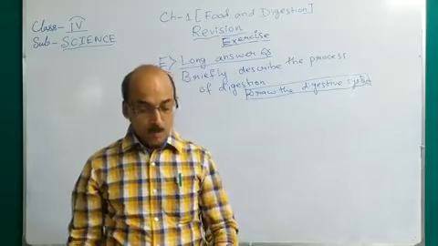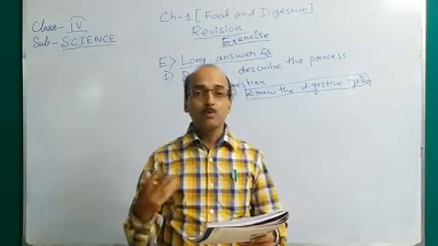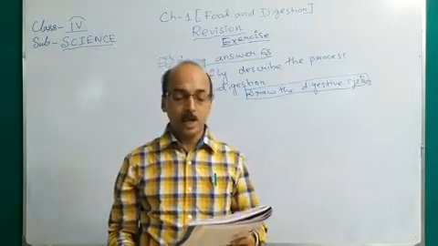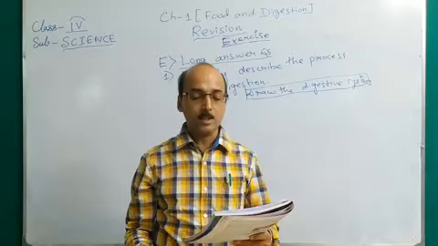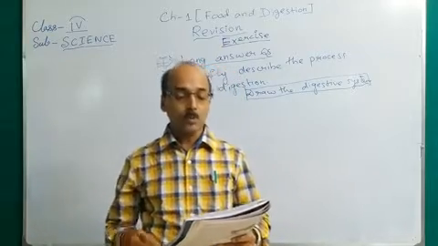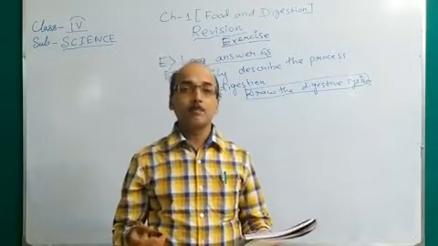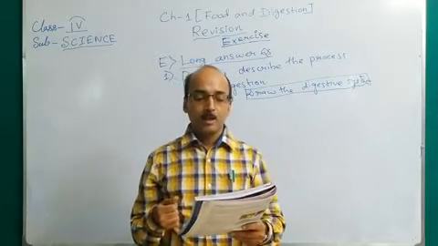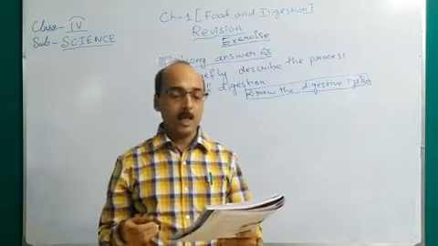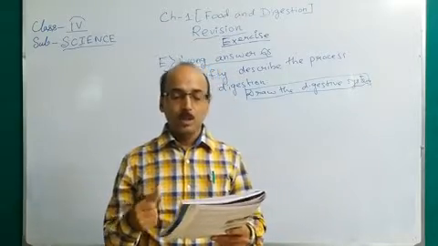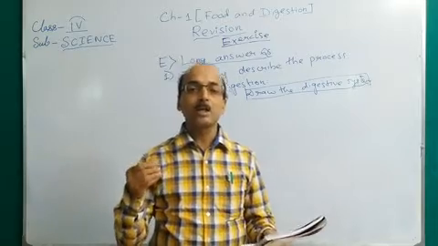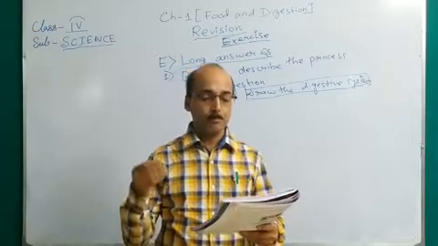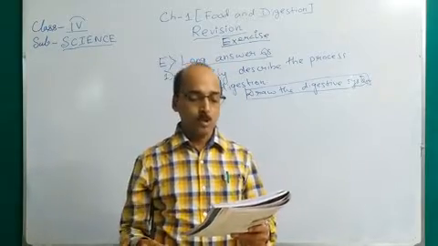So how will you write that one? First of all, digestion of food starts in our mouth. What happens in the mouth? The teeth present in the mouth help in chewing and grinding the food. Then this mixes with the saliva present in the mouth. Then what does saliva do? Saliva breaks the starch of the food into simple sugar and also makes the food soft.